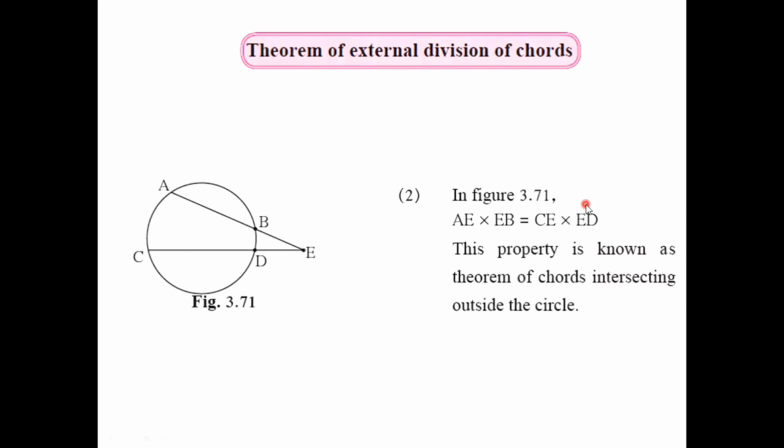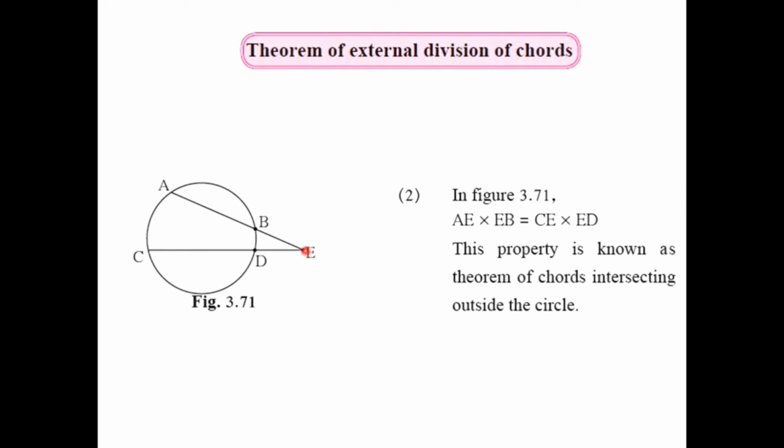Now there is another property for chords intersecting outside the circle. As we can see in the diagram, if we extend chord AB and chord CD, they intersect at point E, which is in the exterior of the circle. Then we again have two parts.